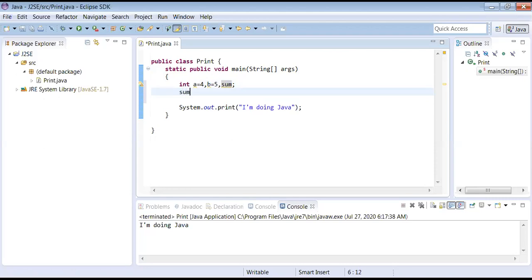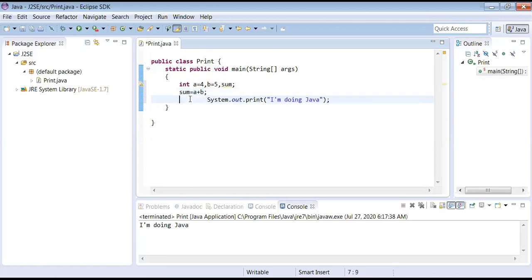Now see, simple. Sum is equal to a plus b. That everybody knows. And every statement ends with a semicolon, nevertheless. Okay, fine. Now see what I am doing inside double quotes.